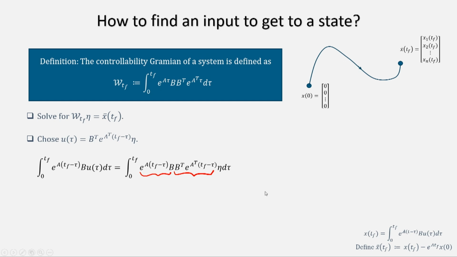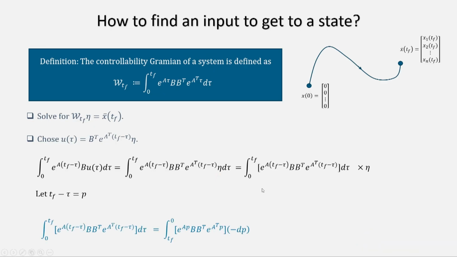Okay. Notice that. Now, you see, this can be written down in this way, where eta is taken out. Can I take out eta? Yes, I can, because eta is a vector here, n cross 1 vector, and does not depend on time. So, I can take it out. So, I can do this, and now we will see what this expression will evaluate to.